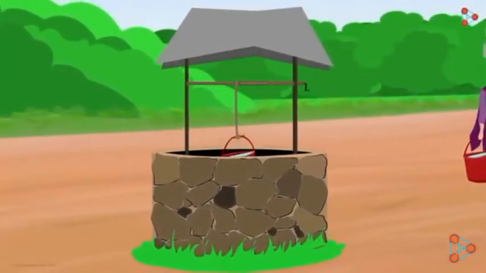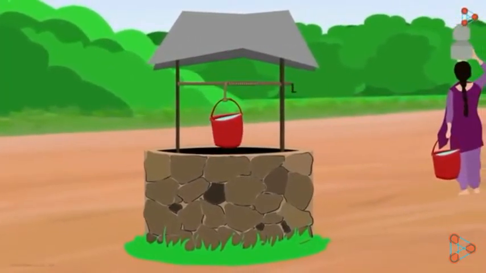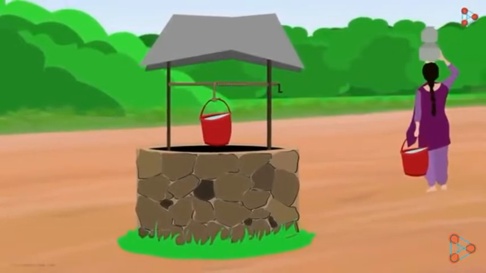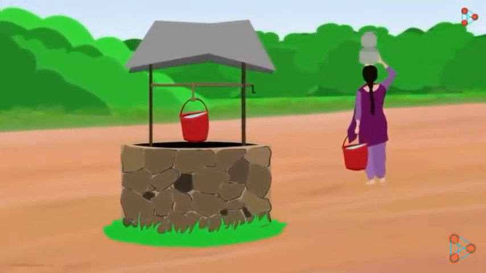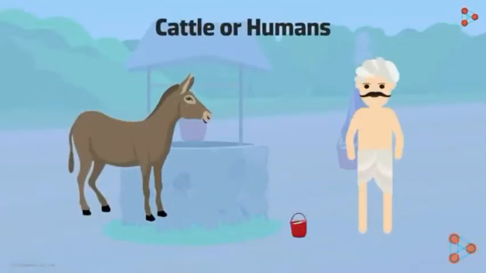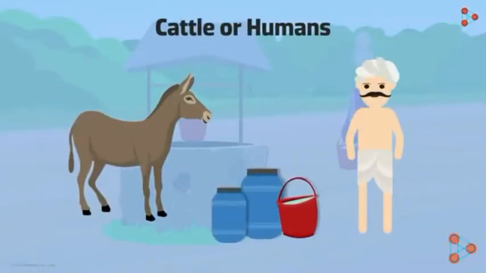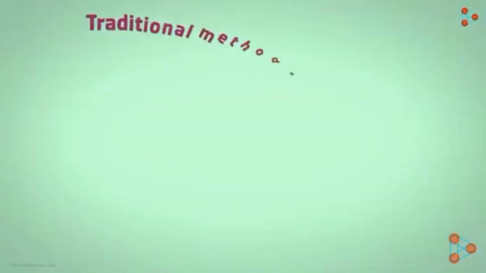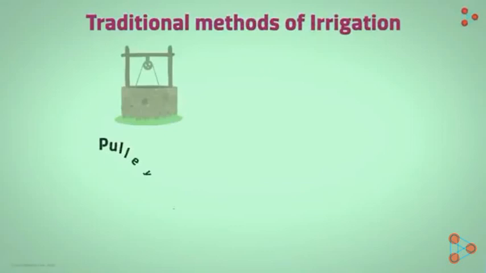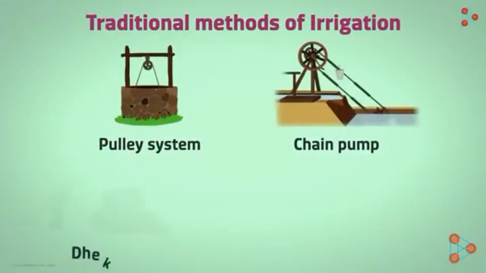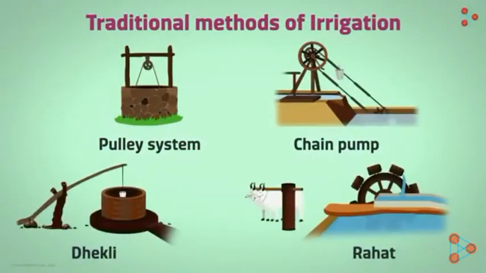In the traditional or olden method of irrigation, water is lifted from water bodies and then carried to the field. Cattle or humans will lift water from water sources. Let us discuss traditional methods of irrigation: pulley system, chain pump system, Dhenkli and Rahat.